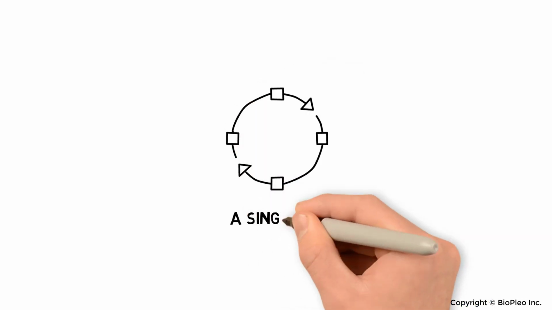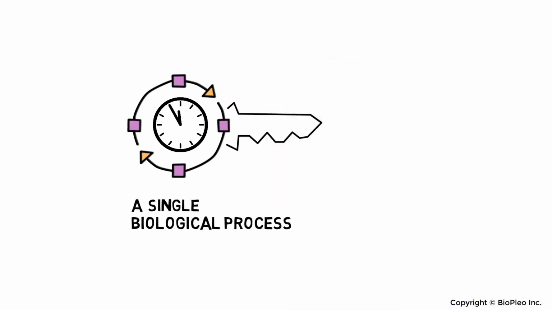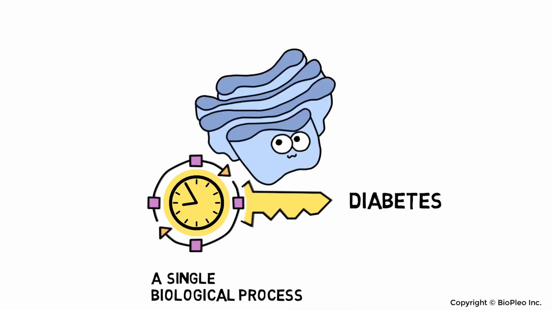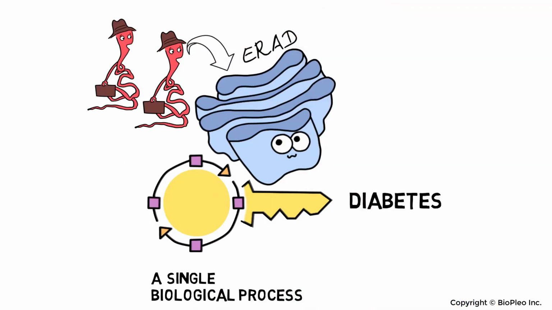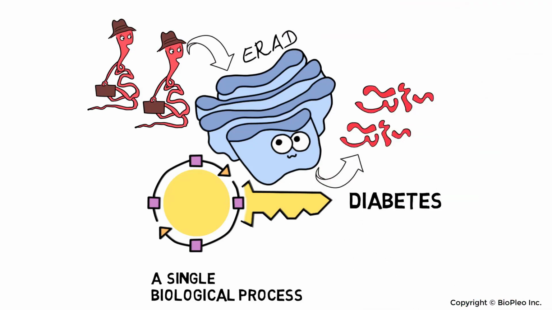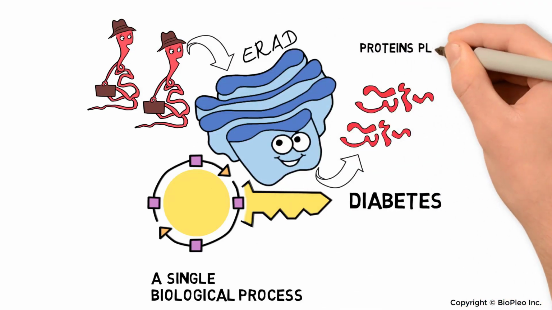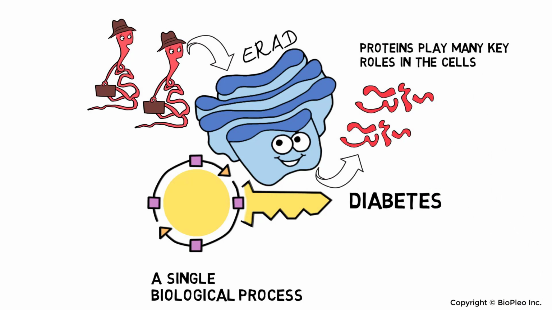Did you know that a single biological process may be the key to reversing diabetes? This process is called endoplasmic reticulum-associated degradation, or ERAD, and it helps cells deal with problematic proteins. Proteins play many key roles within the cells.